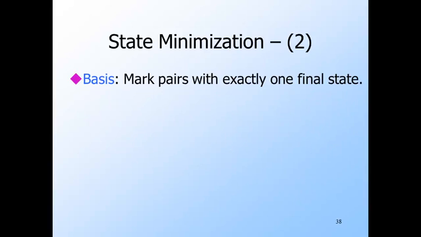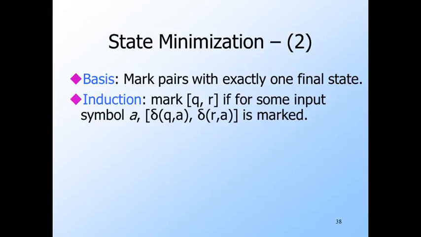Okay, we're now going to talk about how we find the distinguishable states. The basis is pairs that are distinguishable by the empty string. These are the pairs that have one final and one non-final state. For the inductive step, we can mark a pair QR if these states go at some input A to distinguishable states.